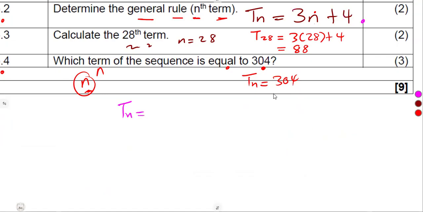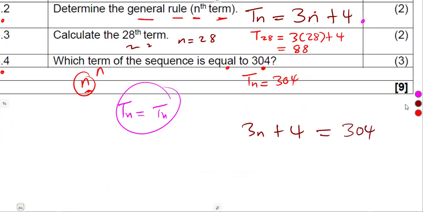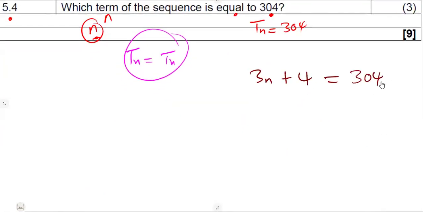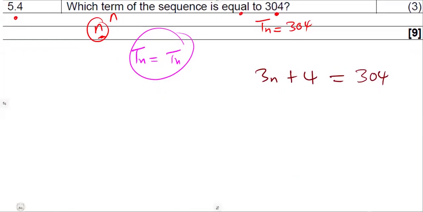The same Tn is 304. They are equal. So we can equate this 3n plus 4 that we see to the value of Tn, which is 304. We have formed an equation. Let us solve for n.